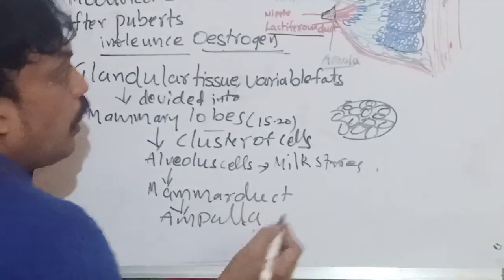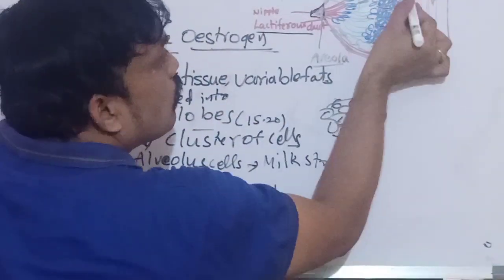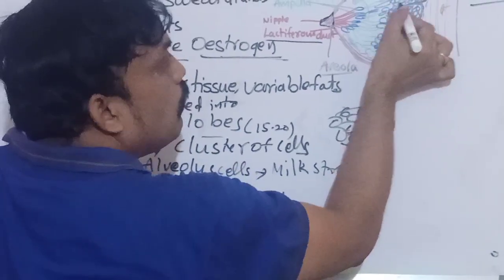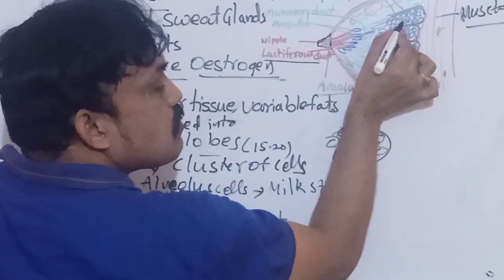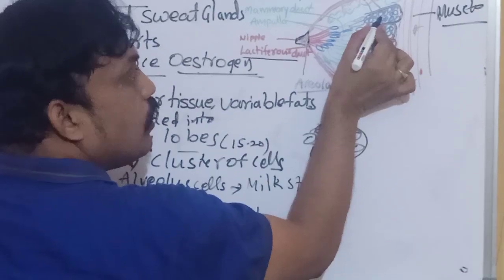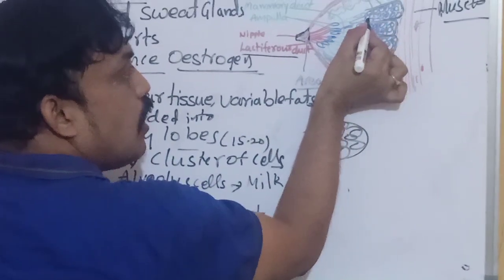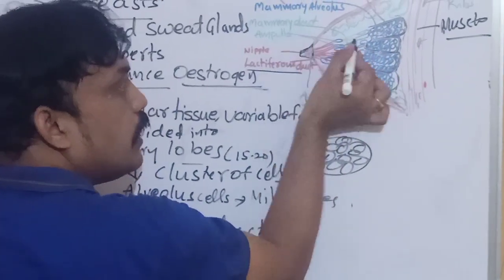These are mammary lobes, the cells are mammary alveolus, and alveolus open into mammary ducts.